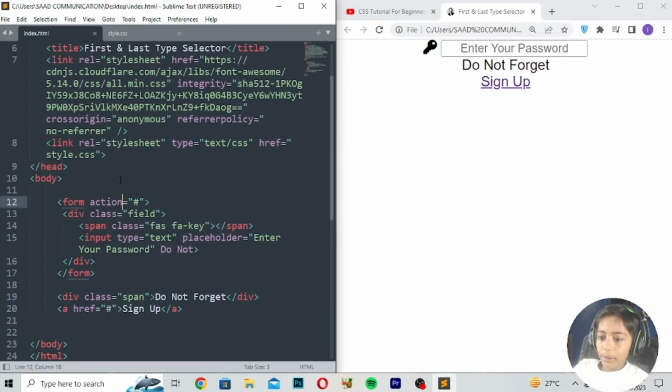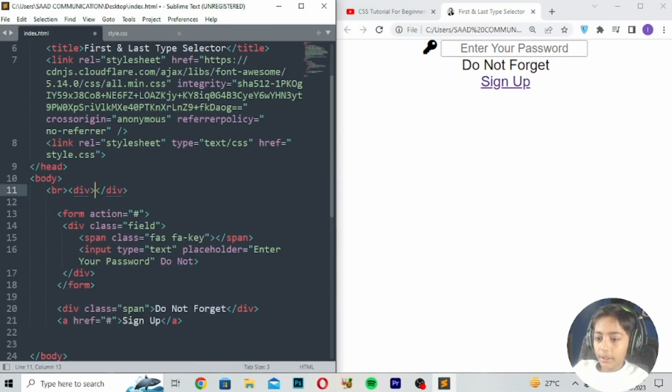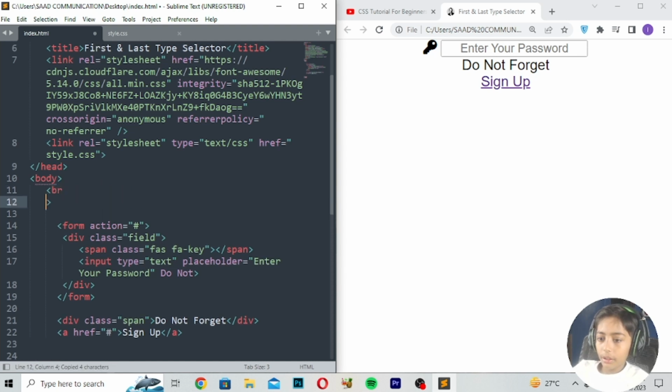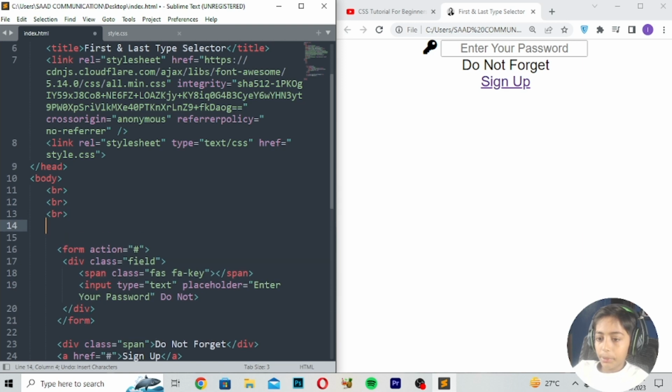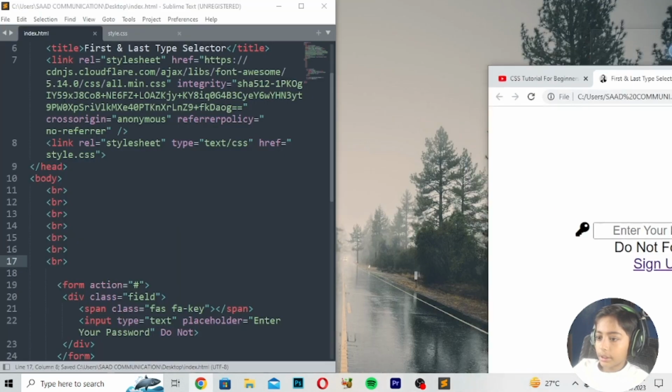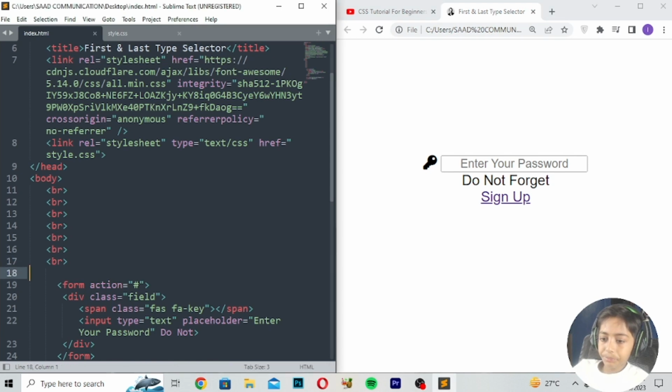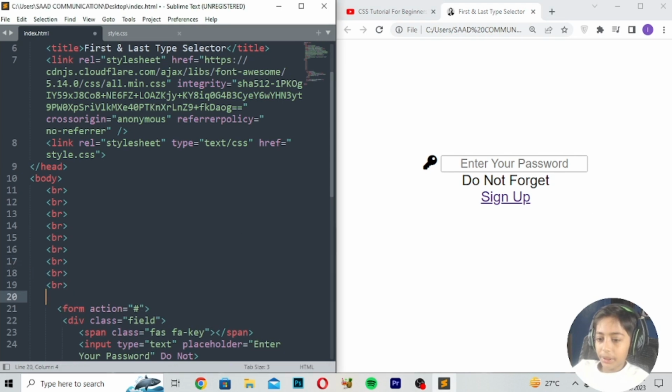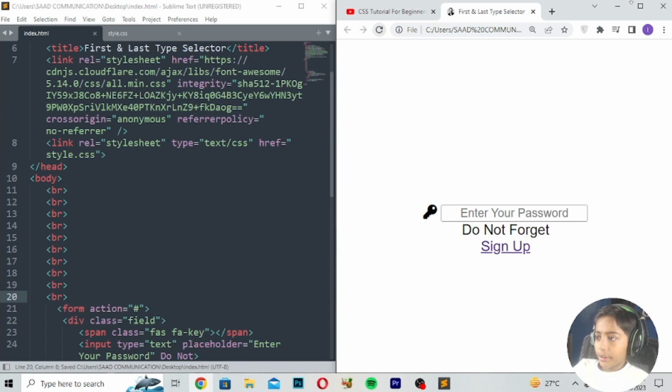And here I will give BR tag and copy it, paste. Save, refresh, it is coming like that. Paste, save, refresh.